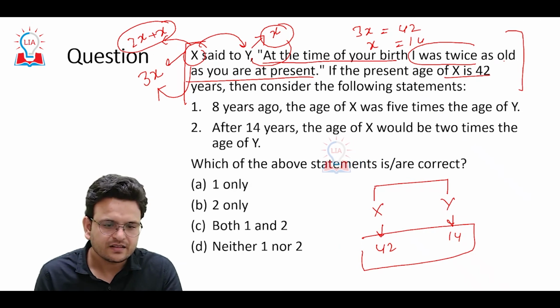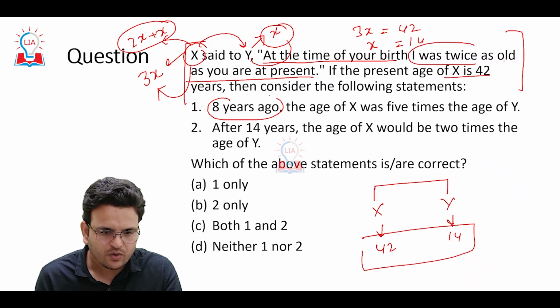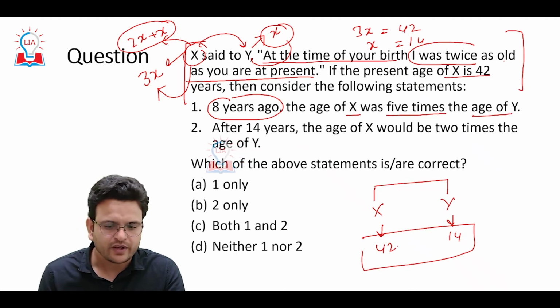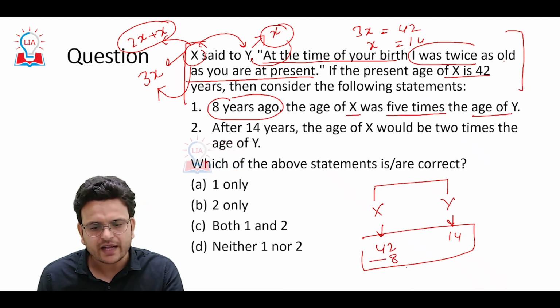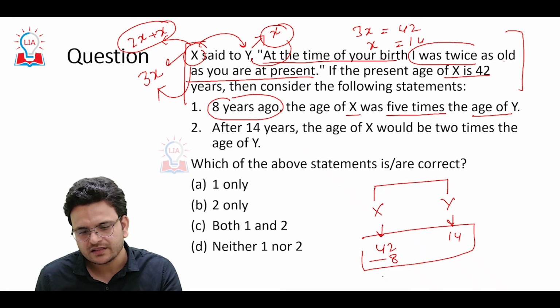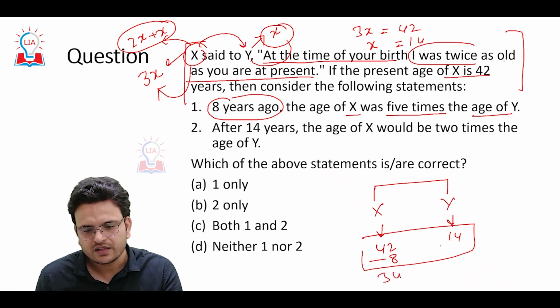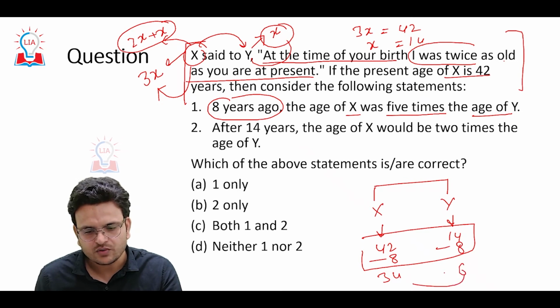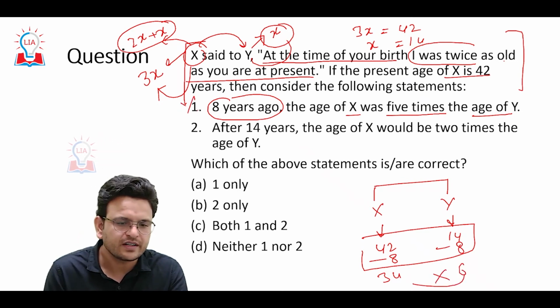Okay, then 8 years ago, the age of x was said to be 5 times the age of y. So 8 years ago, the age of x will be 34, and the age of y will be 6. It is not 5 times. So statement 1 is incorrect.